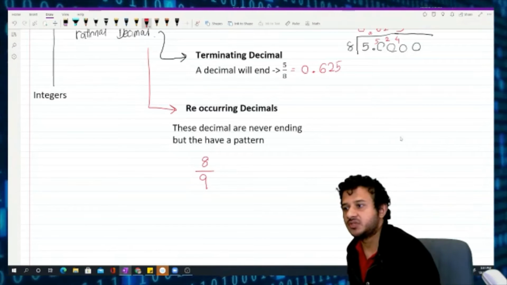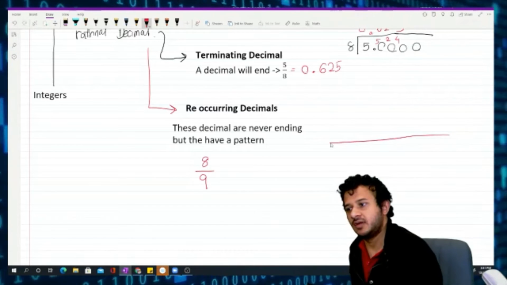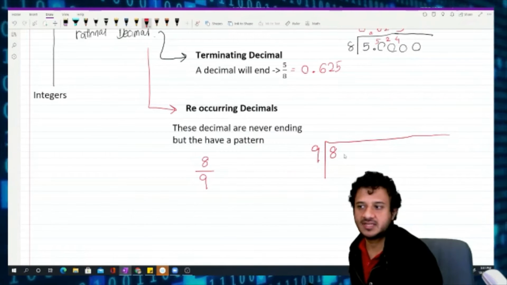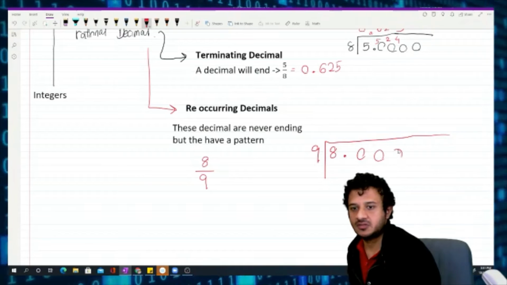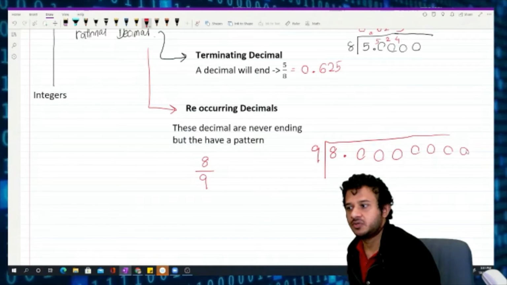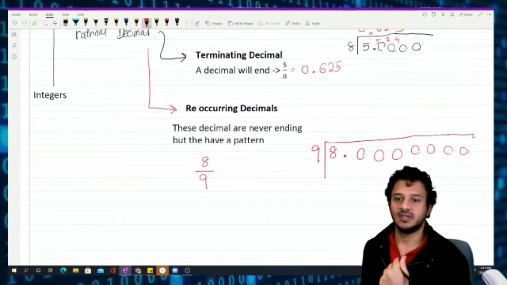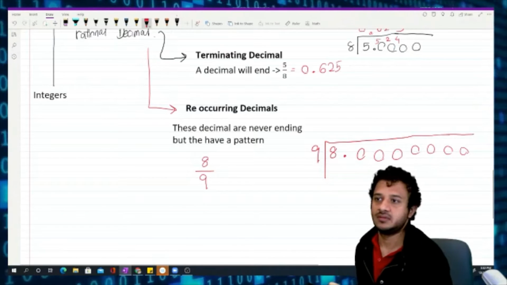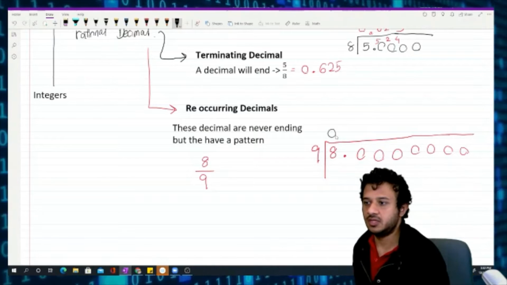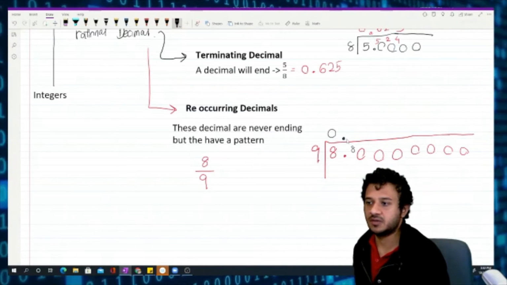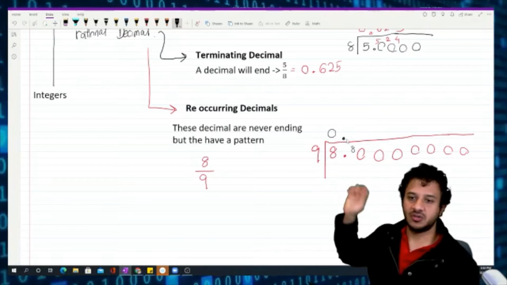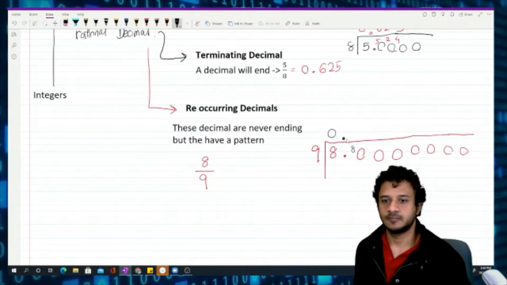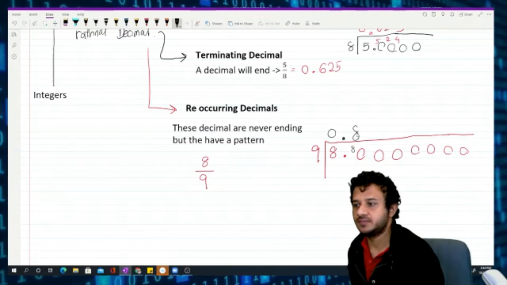That means what? What should I do to find that? I will write like this, and then 8 here, 9 division because denominator is 9, and up here, and some zeros for fun. I will put a lot of zeros because I know this is going to be a reoccurrence. How many 9s can go into 8? 0. Left over 8. I didn't use that. The dot comes up here. How many 9s can go into a 80? 8.